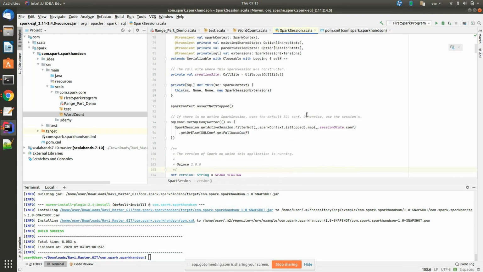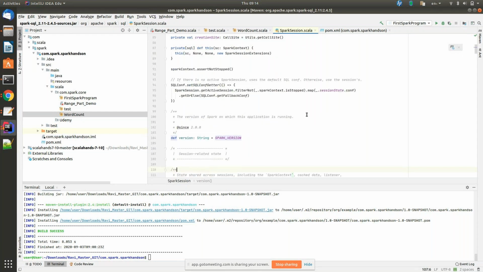Why do I need serialization? When you want to transfer data from one machine to another through a network, the Java object cannot go as an object. It has to go as a byte stream only. Once it reaches the other machine, they do deserialization, the reverse process. Serialization is converting your object to bytes. Deserialization is converting your bytes into an object. Try to remember these two definitions. People may ask in an interview. Okay, come down.